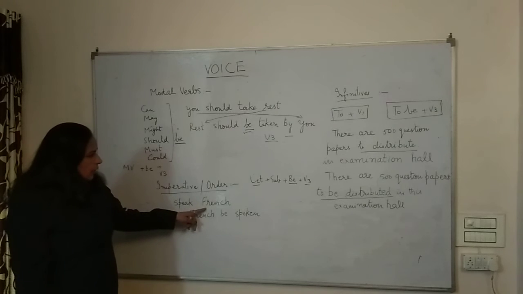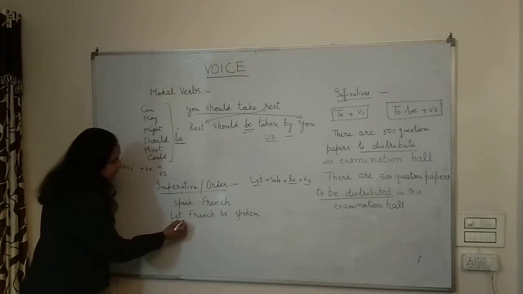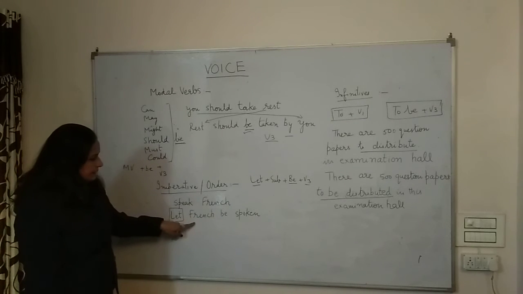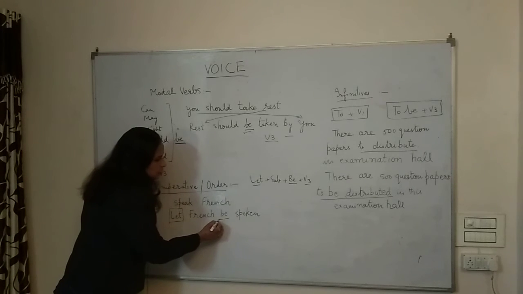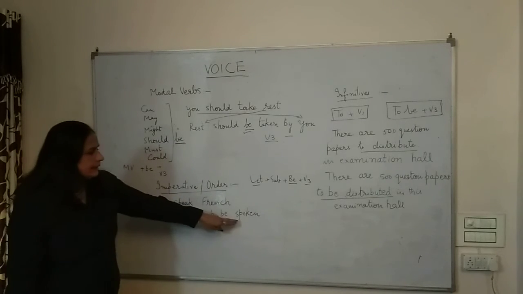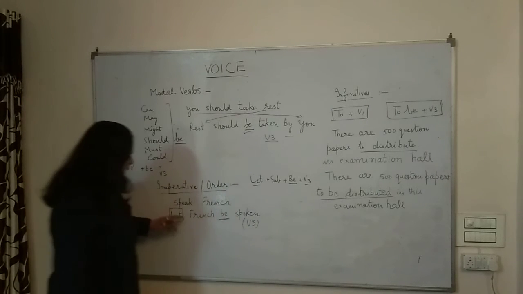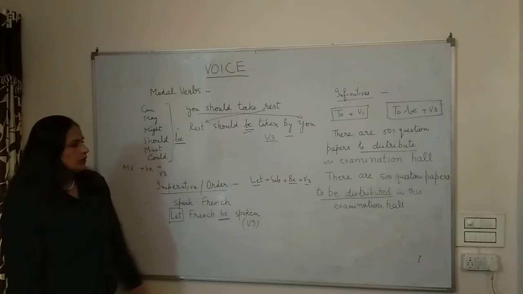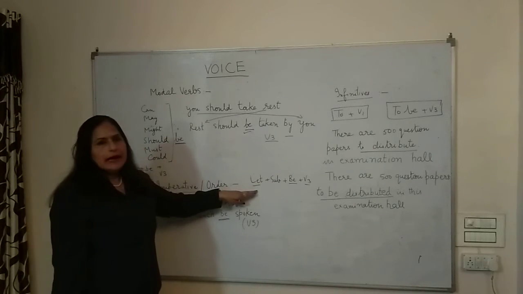Now how can we change that? We'll prefix the sentence with the word let. Our sentence in passive voice will be let, then French will come this side. Let French be. We are going to attach be with that and then the third form of verb, which is spoken. Now the passive voice sentence will be let French be spoken. This is really simple. Here this is the structure for that.